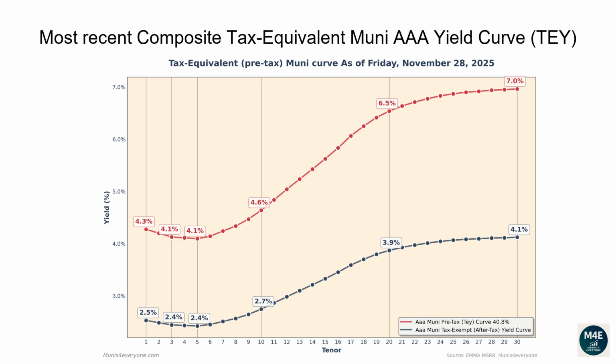The one-year tax-exempt yield is 2.53%, corresponding to a 4.27% tax-equivalent yield for investors in the top tax bracket. The 2-year tax-equivalent yield is 4.2%. The 5-year tax-equivalent yield is 4.1%. The 10-year tax-equivalent yield is 4.64%. The 20-year tax-equivalent yield is 6.54%. The 30-year tax-equivalent yield is 6.96%.